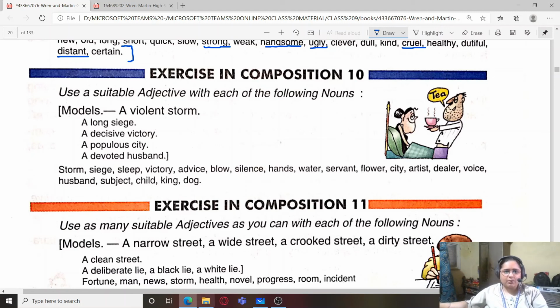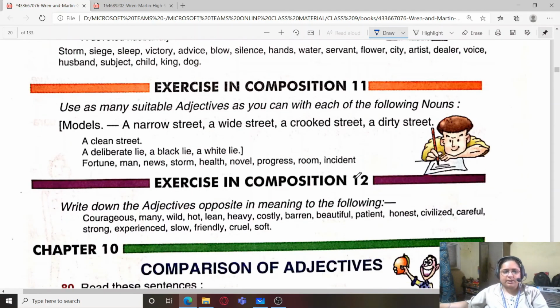So this is how you can describe nouns using adjectives of your own choice, but those adjectives which suit the context. Same way, use as many suitable adjectives as you can with each of the following nouns: a clean street, a deliberate lie, a black lie, a white lie. Similarly, you can use as many adjectives as you can. We have already seen such answers.